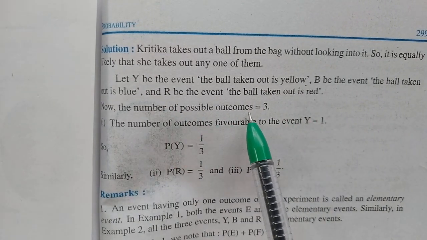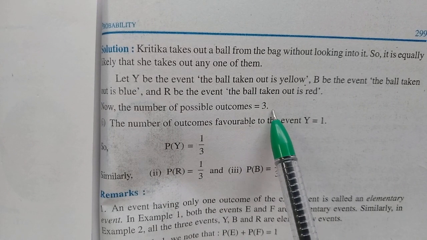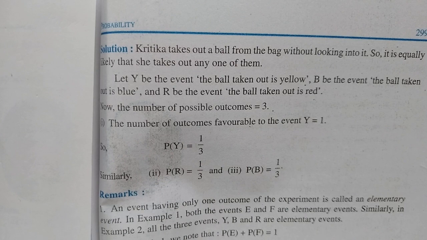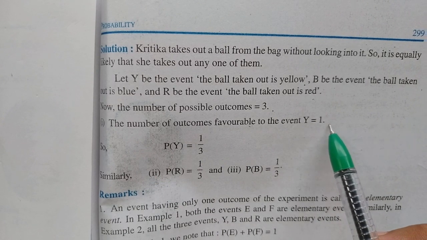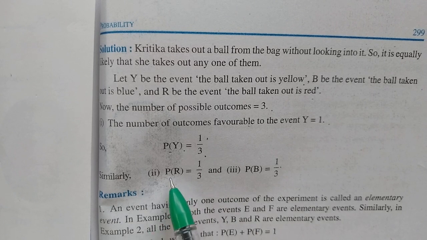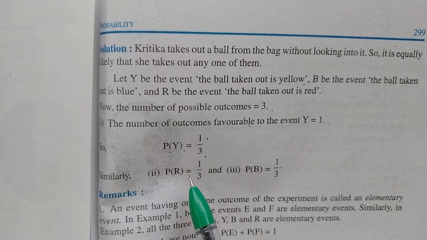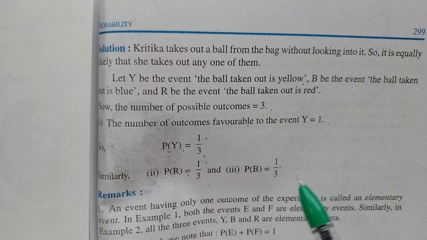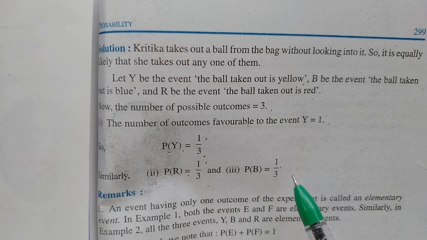Now the number of possible outcomes is 3. The number of outcomes favorable to the event Y is 1. So P(Y) equals 1 upon 3. The probability P(R) is also 1 upon 3, and P(B) for the blue ball is also 1 upon 3, children.